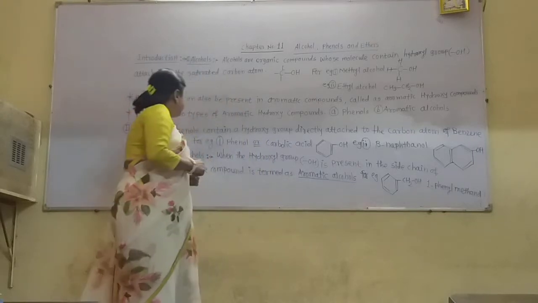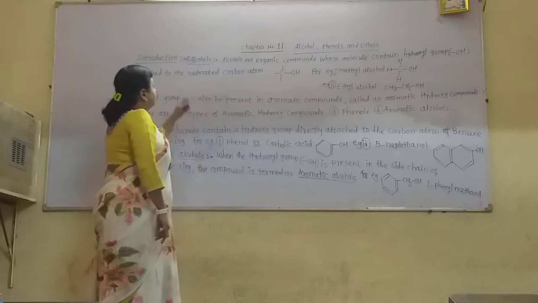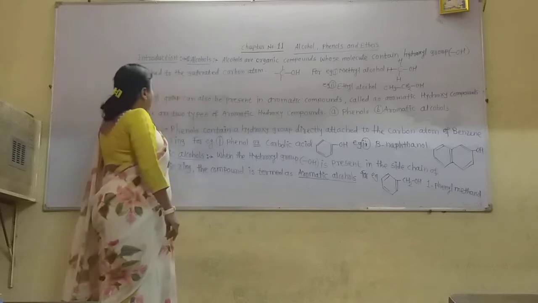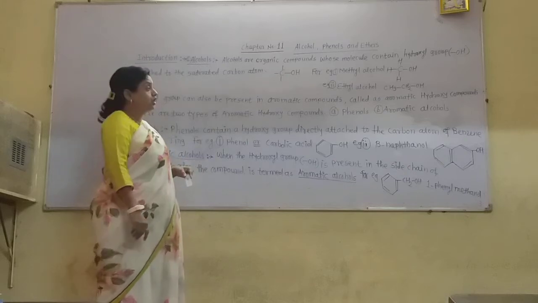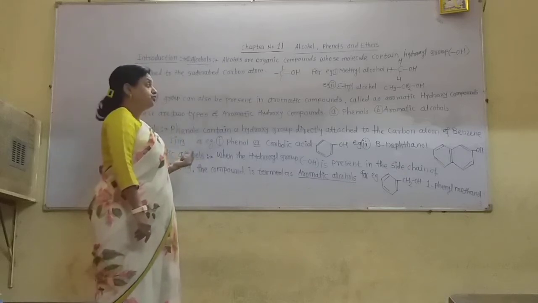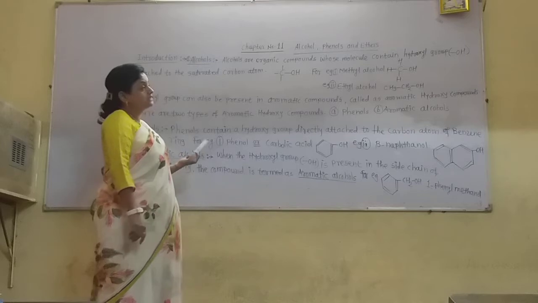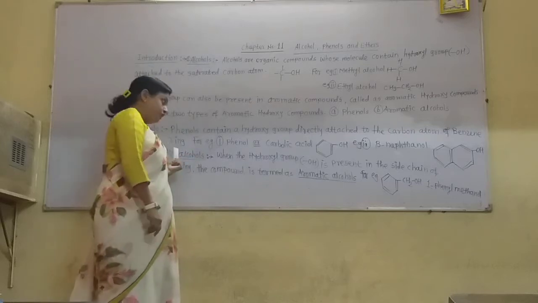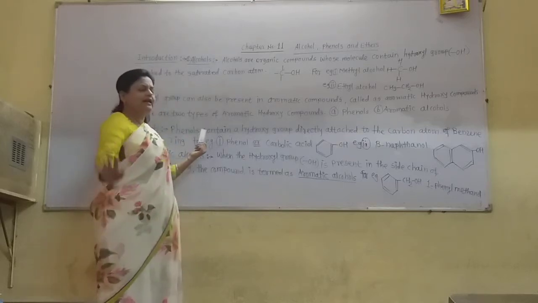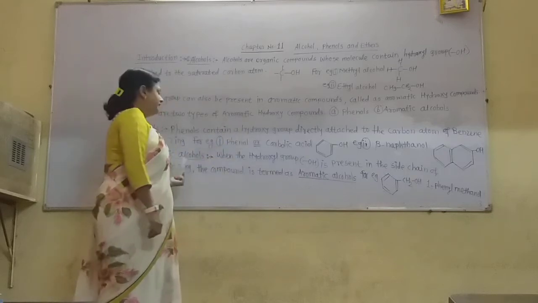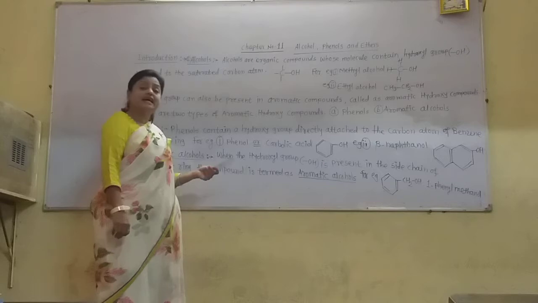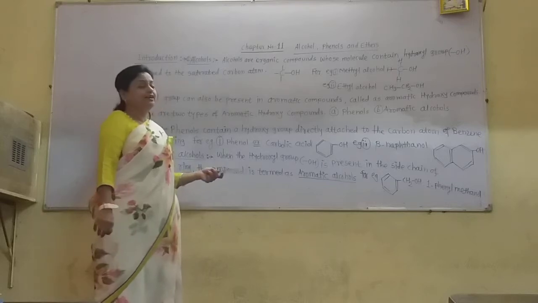So in this way we see what alcohols are and what phenols are, or which are the aromatic hydroxy compounds. The aromatic hydroxy compounds are of two types, phenols and aromatic alcohols. In phenols the OH group is directly attached to the benzene ring, and in aromatic alcohols the OH group is attached to the side chain of the ring.